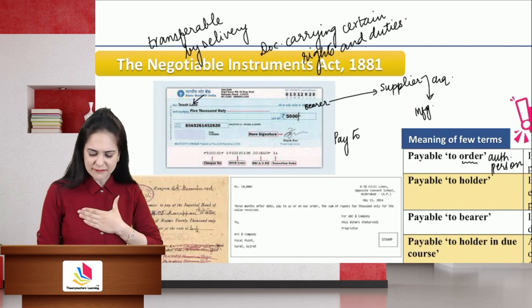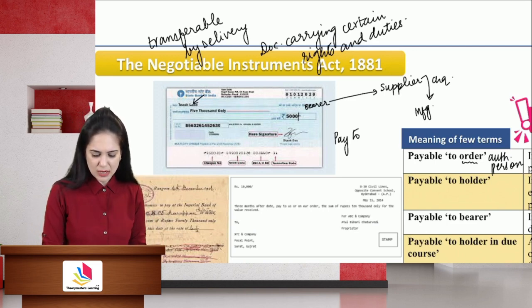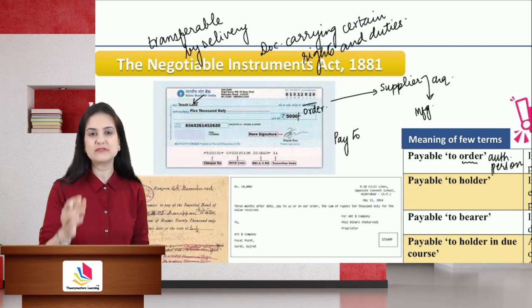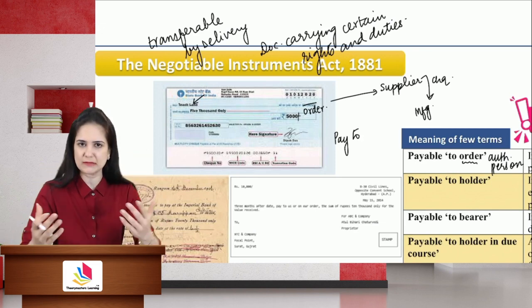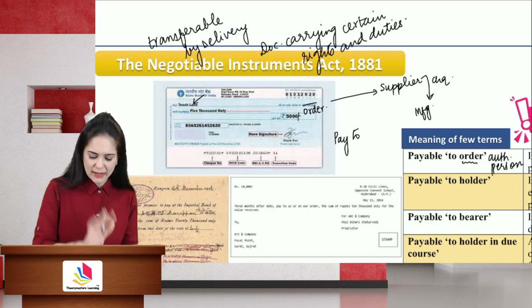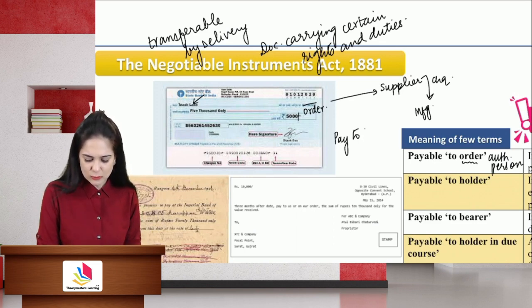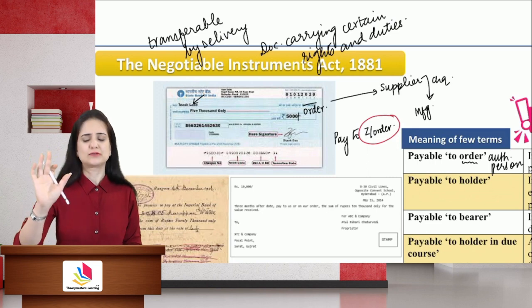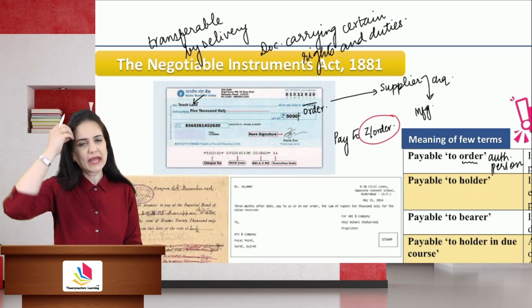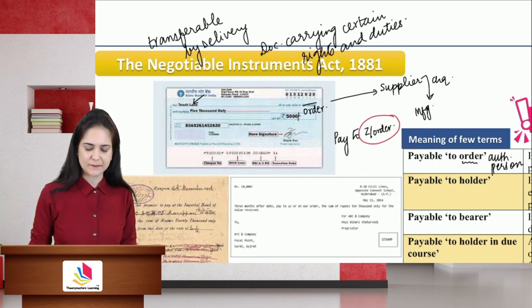So let's say, for example, that I am now the holder of an order check. Okay, I am the holder of an order check. I don't want to receive the benefits against that check. Instead, I want to use it for making payment in my business. So on the back of the check, I will write pay to Z or order. It is an instruction to the bank that money should be paid to Z or anyone authorized by Z.